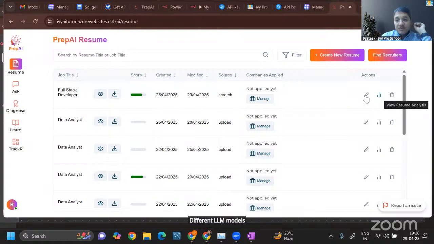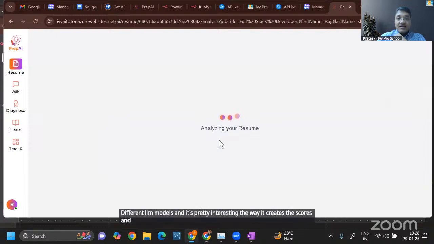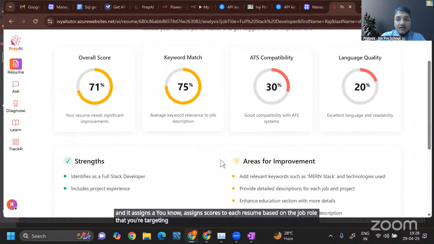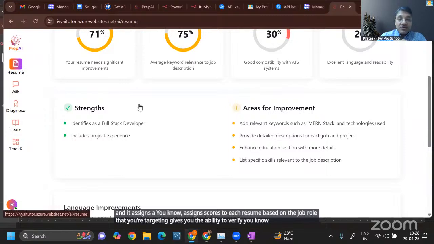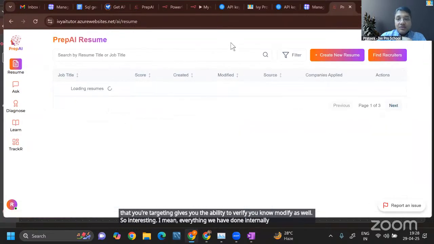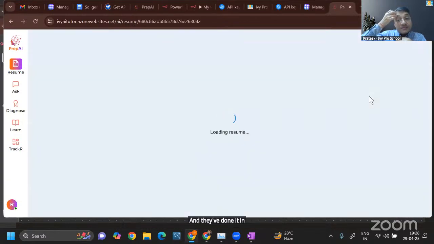It's pretty interesting the way it assigns scores to each resume based on the job role that you're targeting. It gives you the ability to verify and modify as well. Everything we have done internally in Node.js.